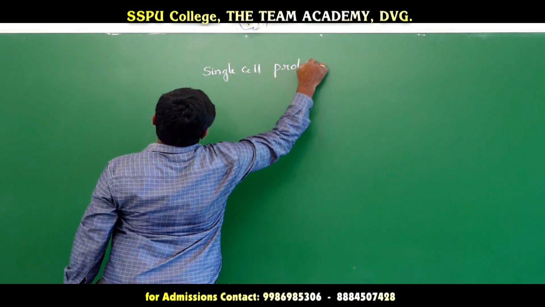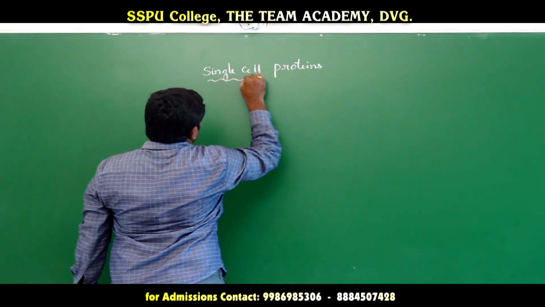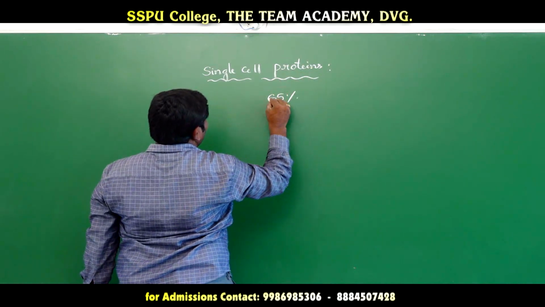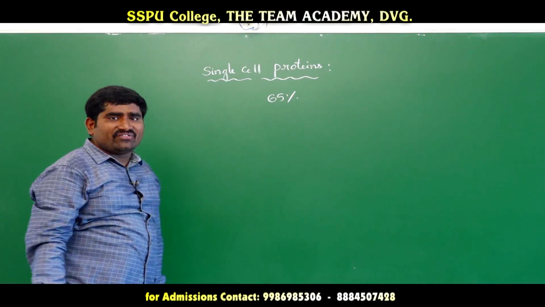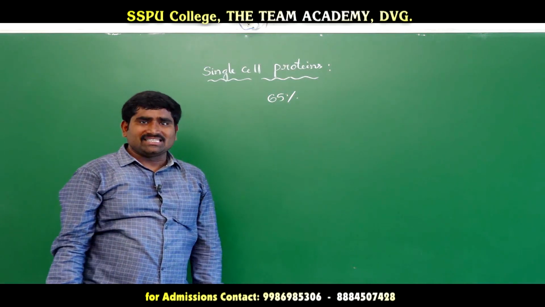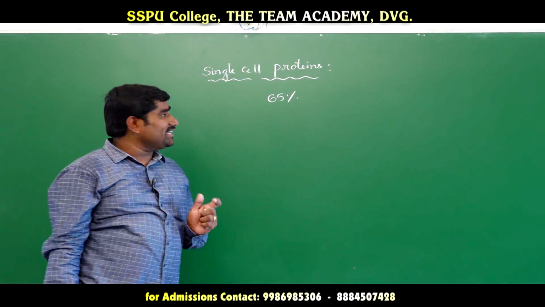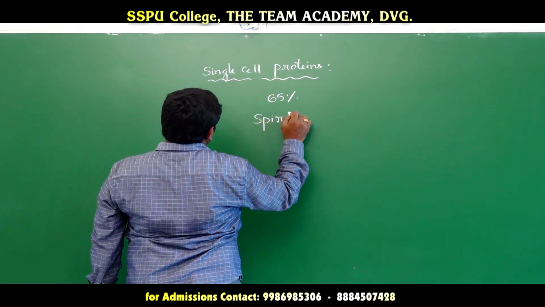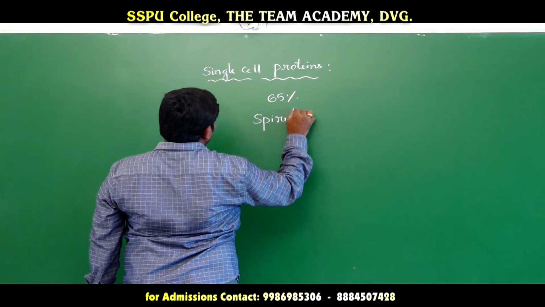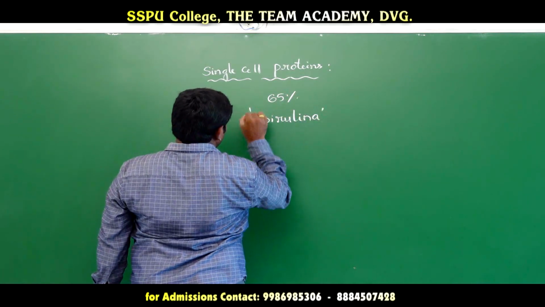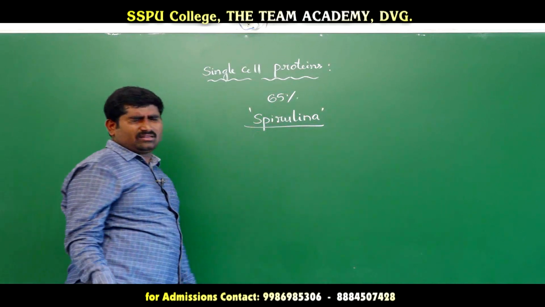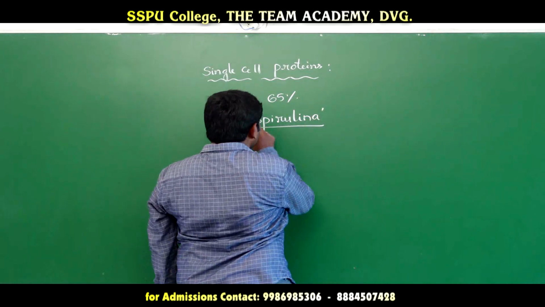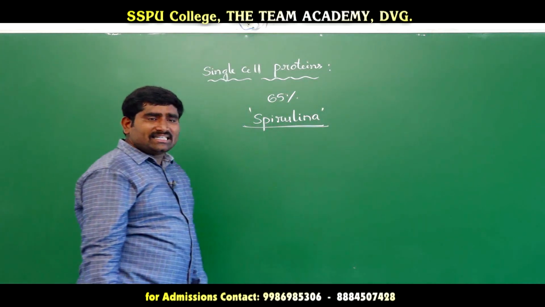Single cell proteins means cells containing more than 65% protein that are cultivated for human consumption. For example, spirulina. Spirulina is a blue-green algae. It contains 65% of protein and it is used as single cell protein.